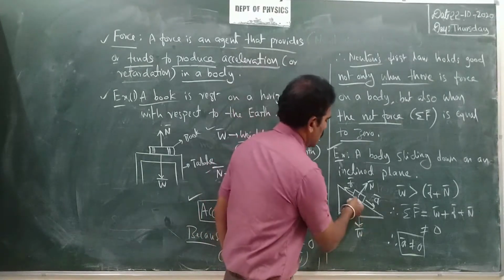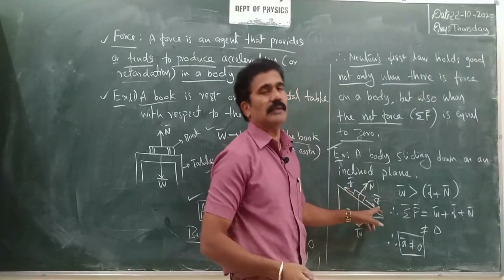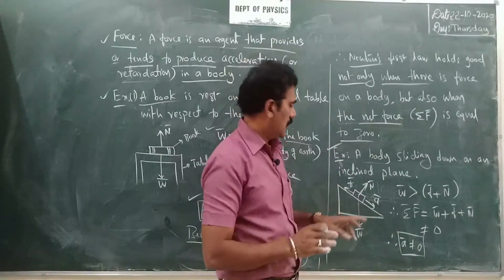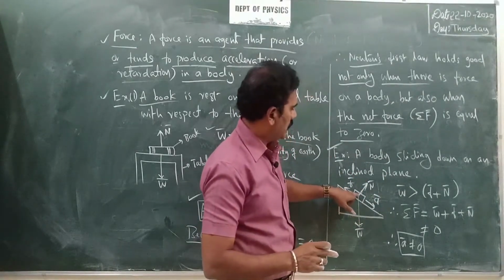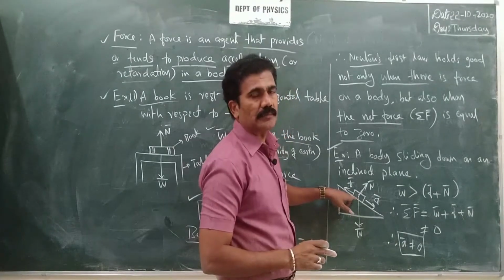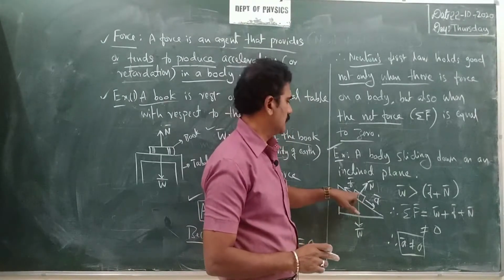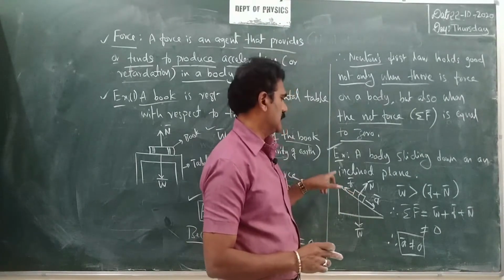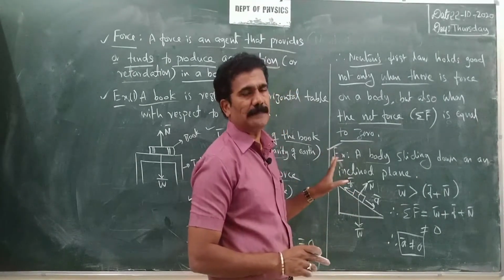That always acts in the opposite direction to its motion, because friction always opposes the motion and acts between the body and the surface at the contact point. These are the forces acting on the body.